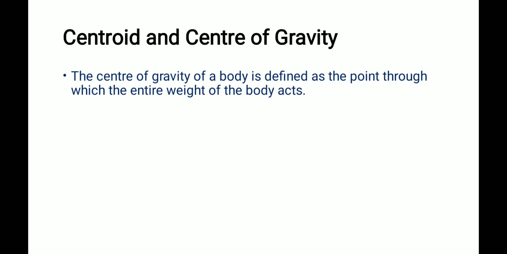The center of gravity of a body is defined as the point through which the entire weight of the body acts. A body means an object. The object has a mass, so it has a weight. Where is the weight acting? At the center point, the midpoint of the object, about which the weight is assumed to be concentrated. So center of gravity means the point through which the entire weight of the body acts.